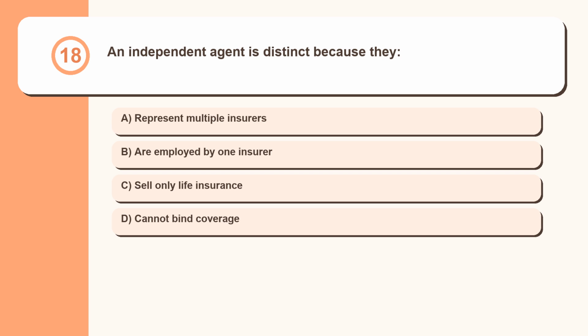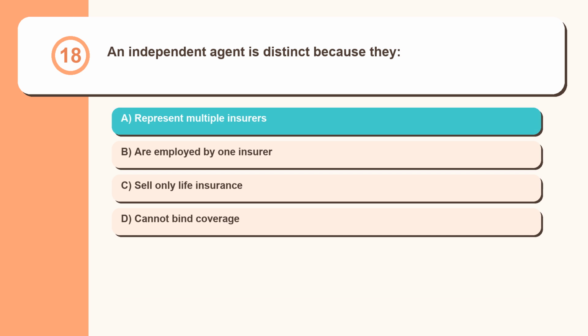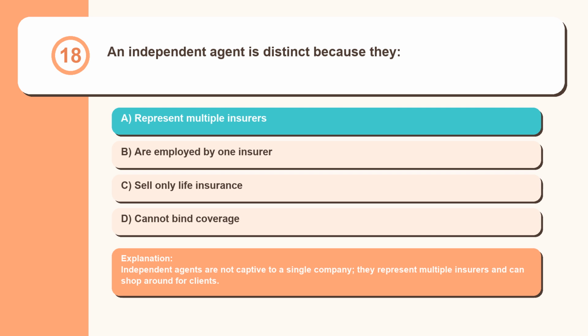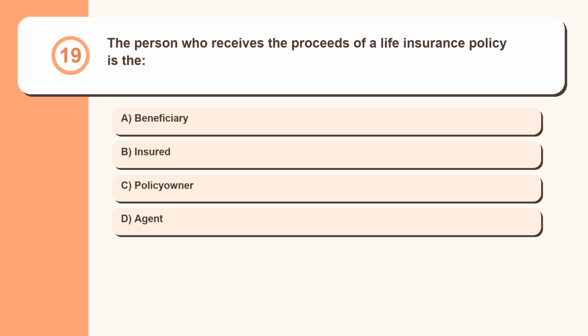Question 18. An independent agent is distinct because they: represent multiple insurers, are employed by one insurer, sell only life insurance, cannot bind coverage. Independent agents are not captive to a single company; they represent multiple insurers and can shop around for clients. Question 19. The person who receives the proceeds of a life insurance policy is the: beneficiary, insured, policy owner, agent.